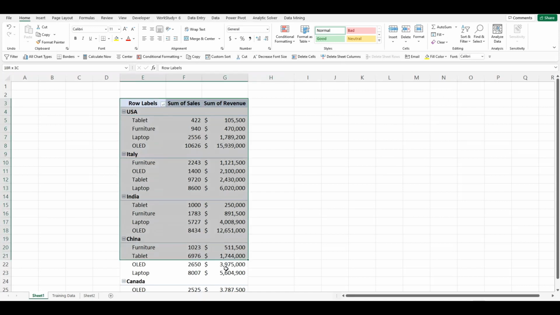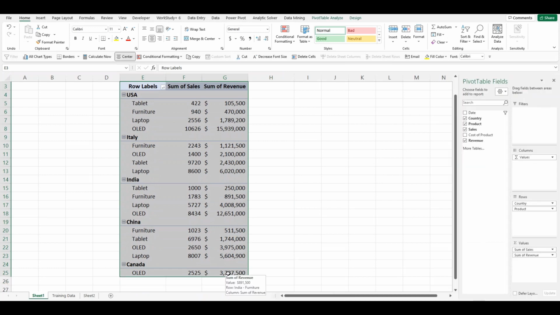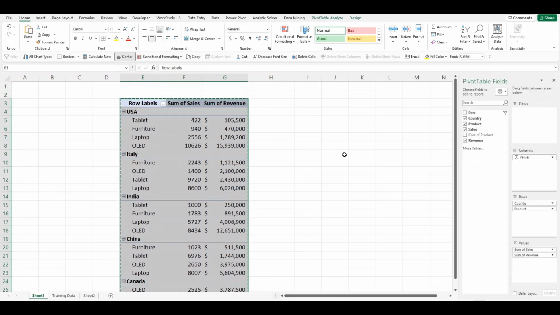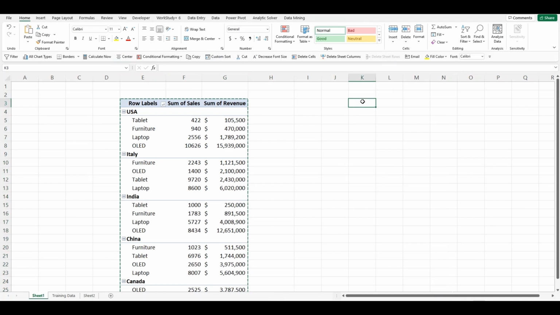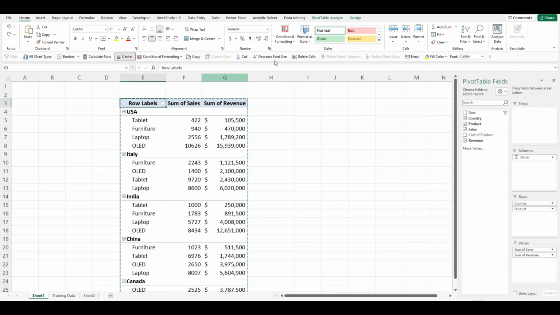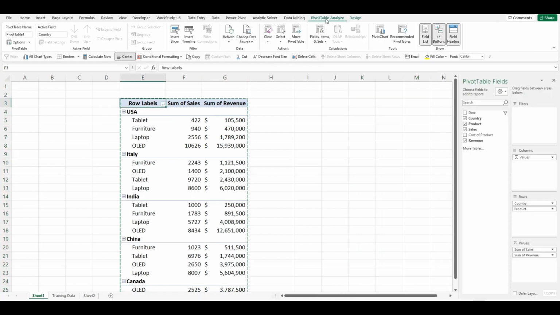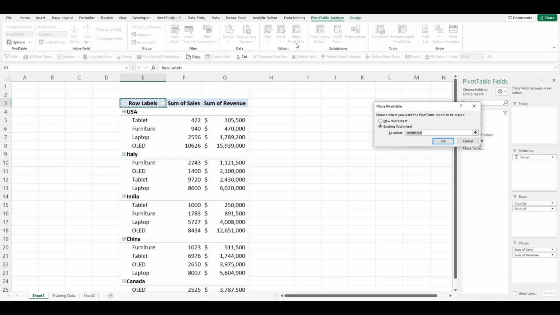The easiest way is I can either press Control X, that is cut, and paste it here, or there's another way: you can always copy this and go to PivotTable Analyze, and then hit Move PivotTable, and it will ask you if you want to do it in a new worksheet or an existing one.